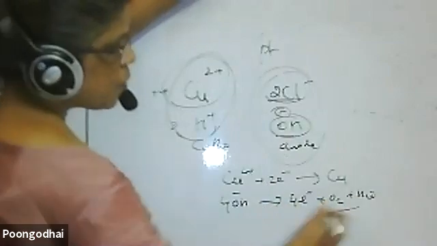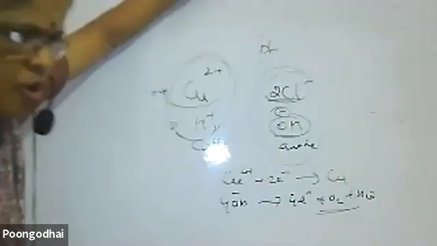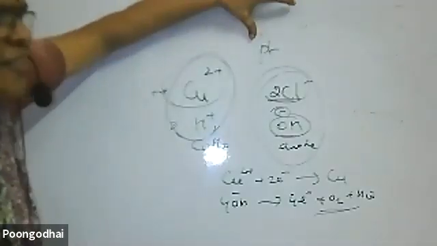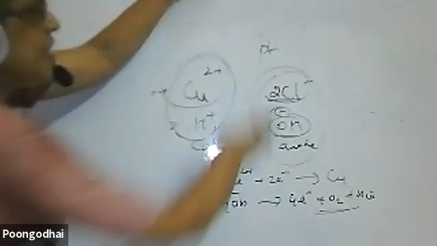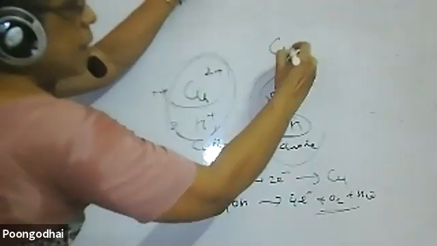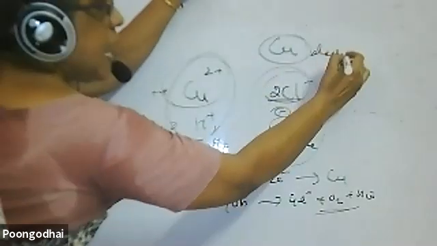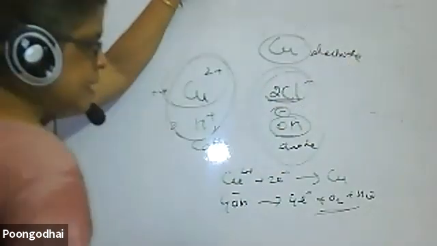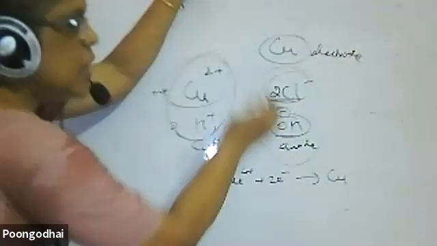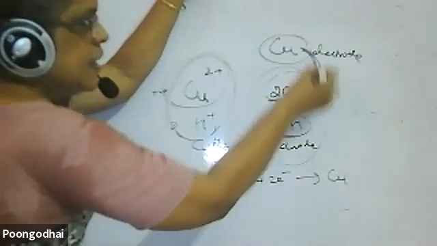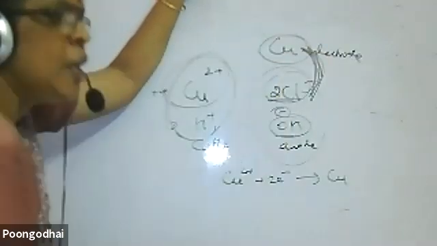So what are the products you get? Copper and oxygen are the products using platinum electrodes. Similarly, one more thing I'll take. Copper electrodes, if you use copper electrodes instead of platinum electrodes, then what do you have? The same thing. What will be the products? The anode will be the same thing. At the cathode the only problem arises. You find that this is more reactive. So what will be the reaction?